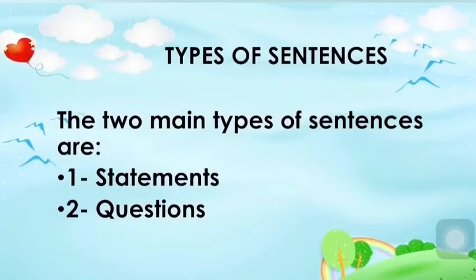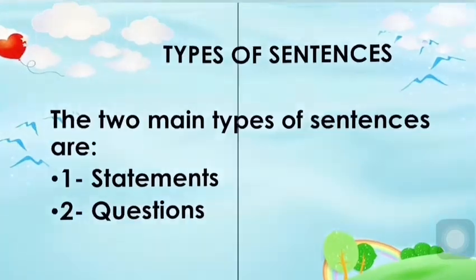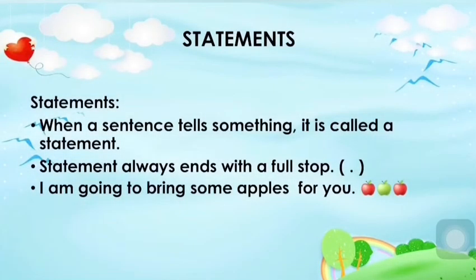Types of sentences. There are several types of sentences, but here we are going to discuss statements and questions. What are statements? When a sentence tells something, it is called a statement. A statement always ends with a full stop. Now let's discuss an example. I am going to bring some apples for you.